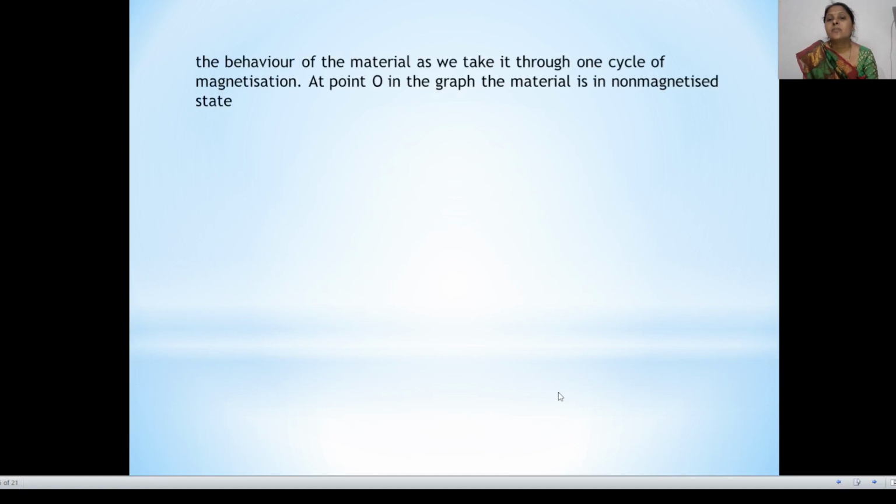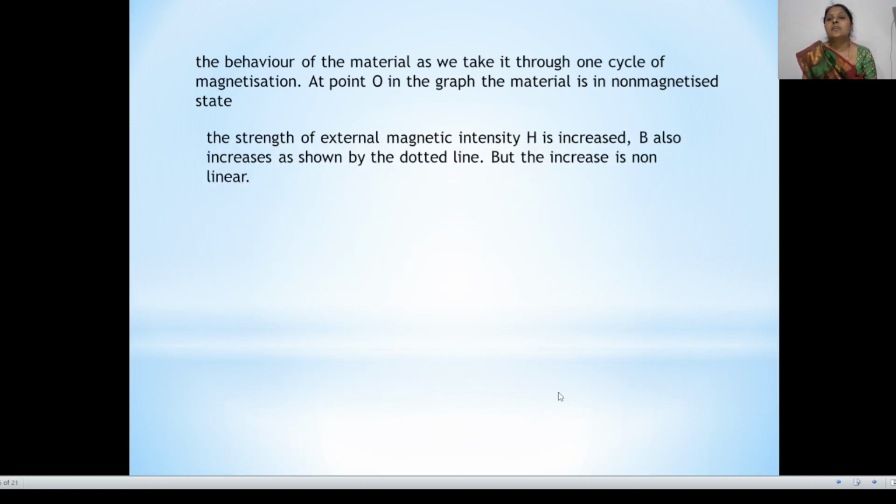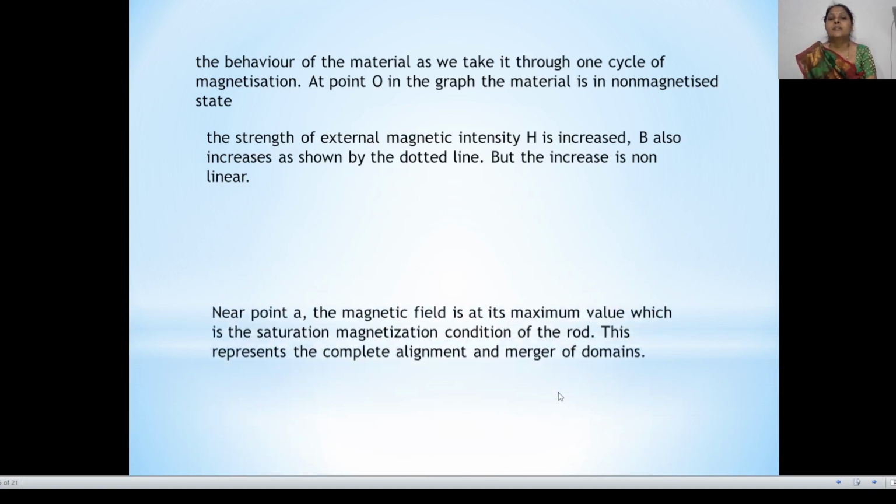This shows the behavior of the material as we take it through one cycle of magnetization. At point O in the graph, the material is in a non-magnetized state. As the strength of the external magnetic intensity H is increased, B also increases, as shown by the dotted line, but non-linearly.